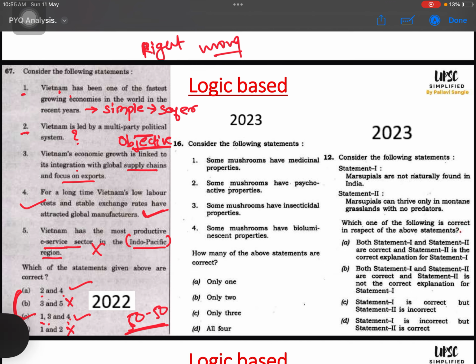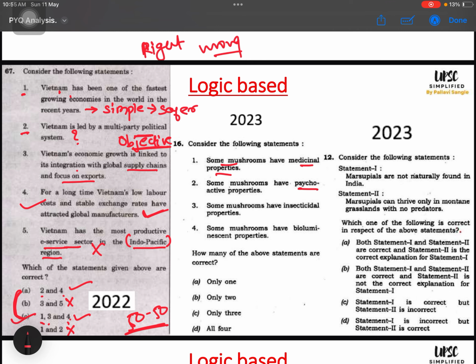Okay, so, 2023, let us solve this question. Consider the following statements. Some mushrooms have medicinal properties. Okay, let us read the other options. See, I'm following my pattern. I will read all the options. I will think about whether each is right or wrong, or keep it on hold, and only then I'll think about the answer. No hurry in choosing the answer.